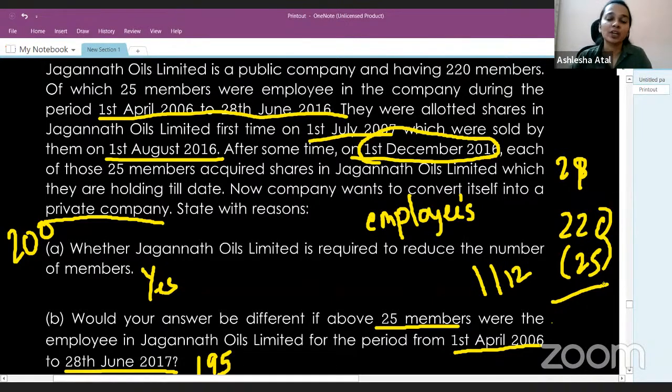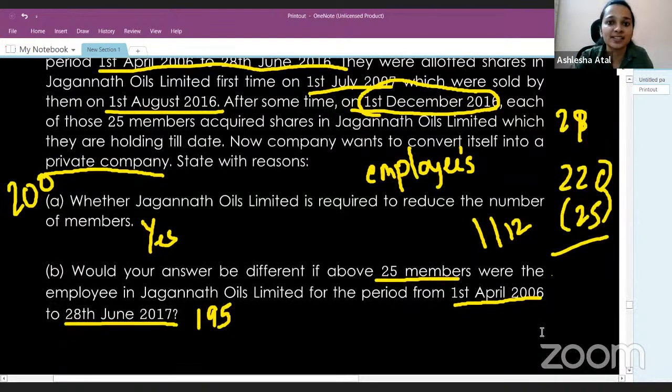So yes, in the second situation, our answer will definitely be different. Why is that so? Because the people who were allotted shares on 1st of December 2016 were still the employees of the company, which was not the case in the first situation. So here you can have a look at the answer for a better understanding.